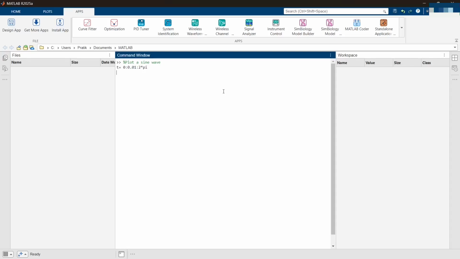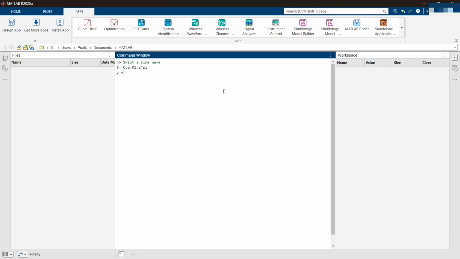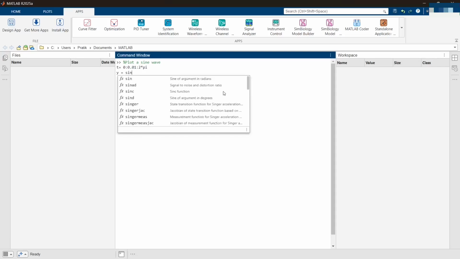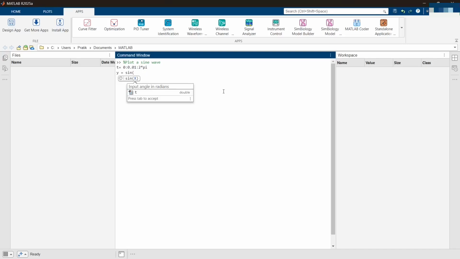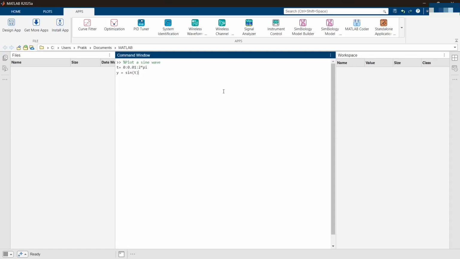Coming to the next thing, I have to assign this to a variable, that is y. In order to simulate a sine wave, I'll be using a variable called y so that my signal is generated and saved in it. y is equal to, in order to generate a sine wave, I will use the function sin. Sin of what? Sin of t, which I've already mentioned. Now my sine wave signal is generated using the time values allotted by the variable t.